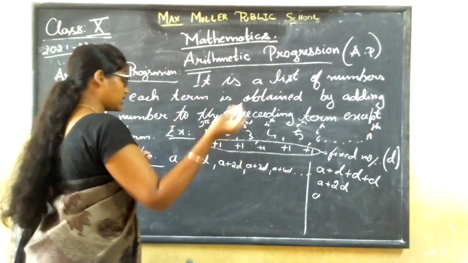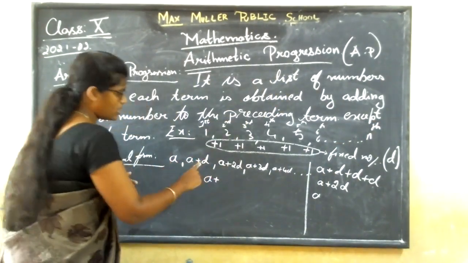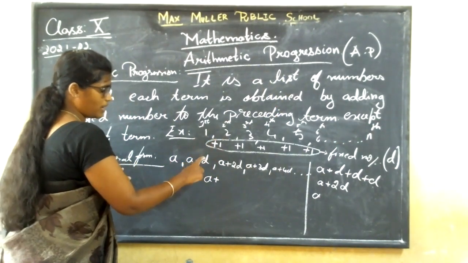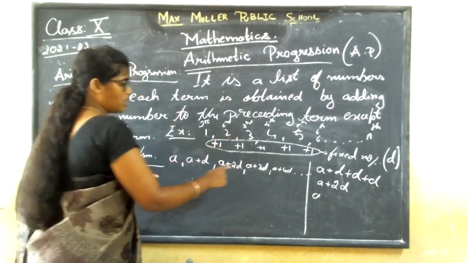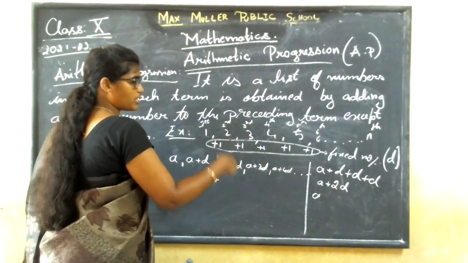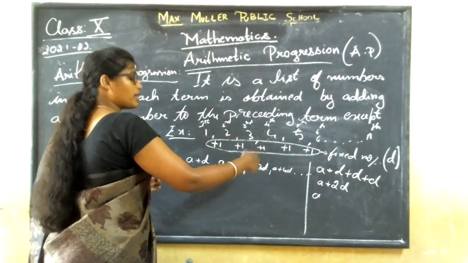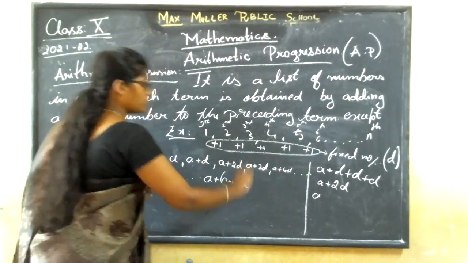So for nth term, what will be the sequence? A as it is plus. Here, if you want second one, what are you going to do? 1 minus 1. Correct? So you get 1. 2 minus 1, you get 1. Here, if you want third term, 3 minus 1 is 2. Here, fourth term, 4 minus 1 is 3. Here, n minus 1 is into d.